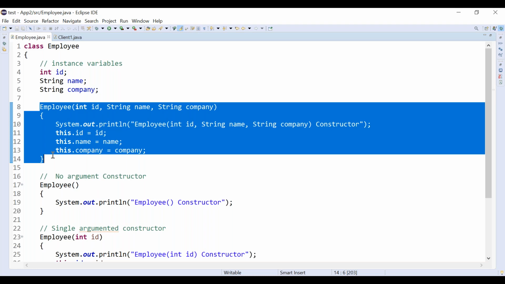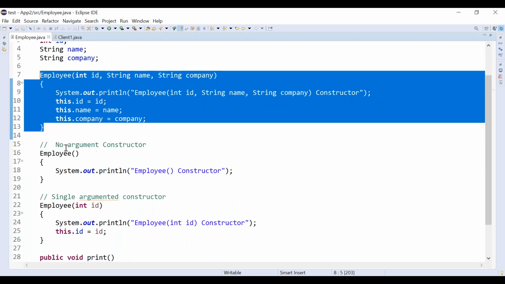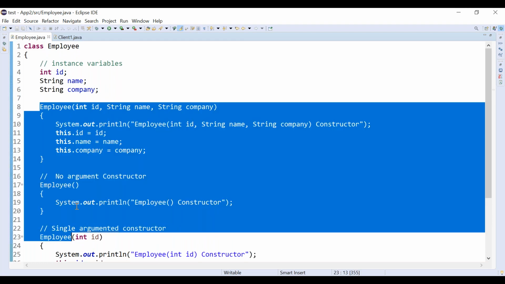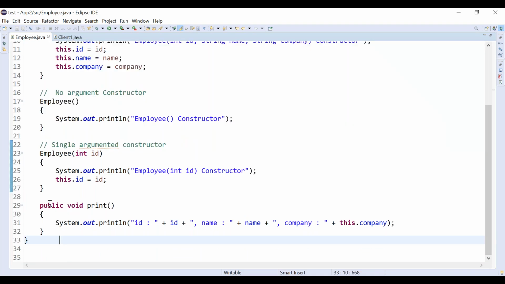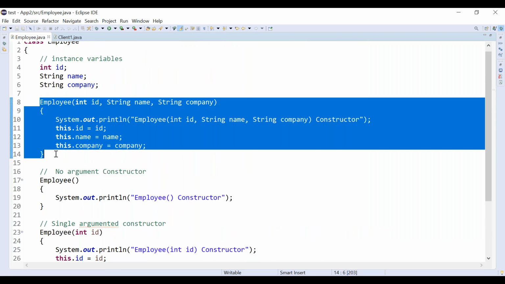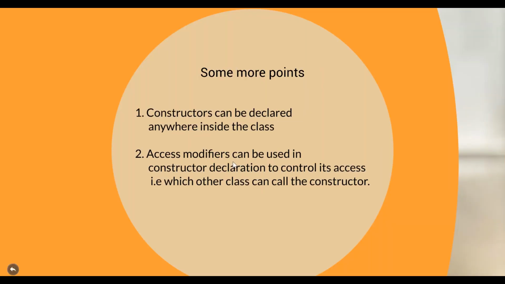If you are using two or three constructors and you mention them at the very top, it is very easy for a fellow developer. All three constructors will be at the top, and the remaining 10 or 20 methods will be below. If you define them in the middle or somewhere else, you will get confused. So the industry standard is to declare them at the top, but you can mention them anywhere.